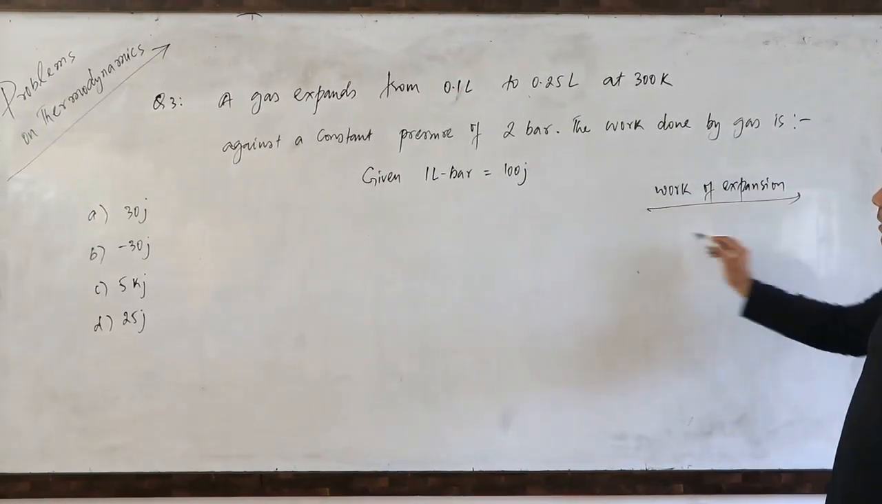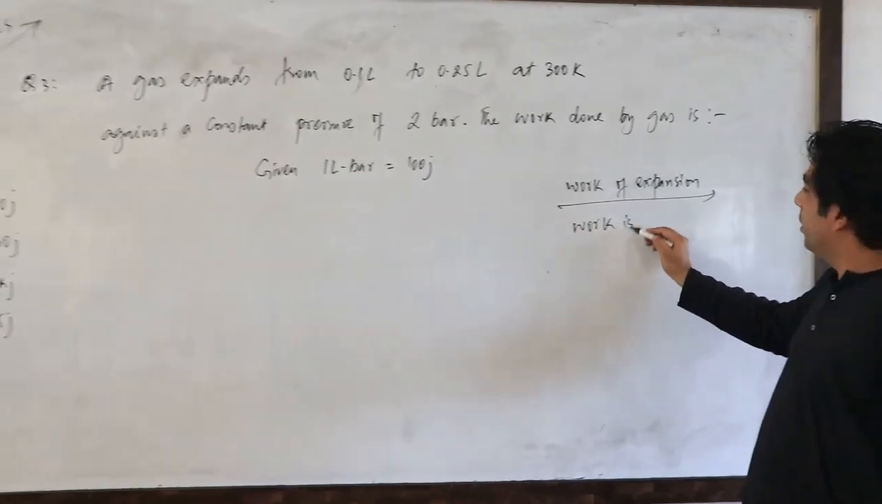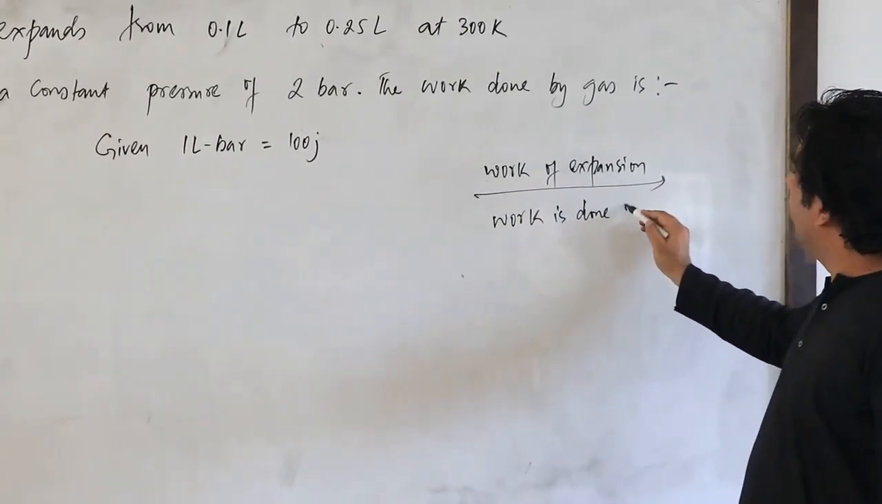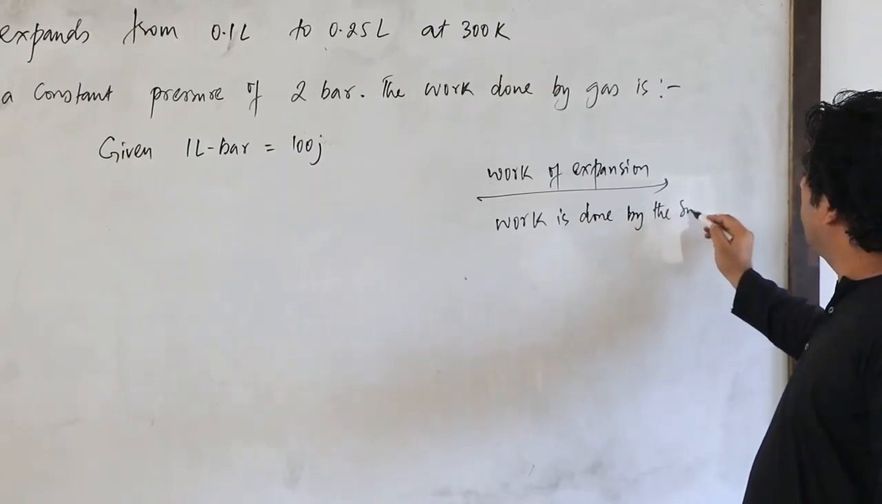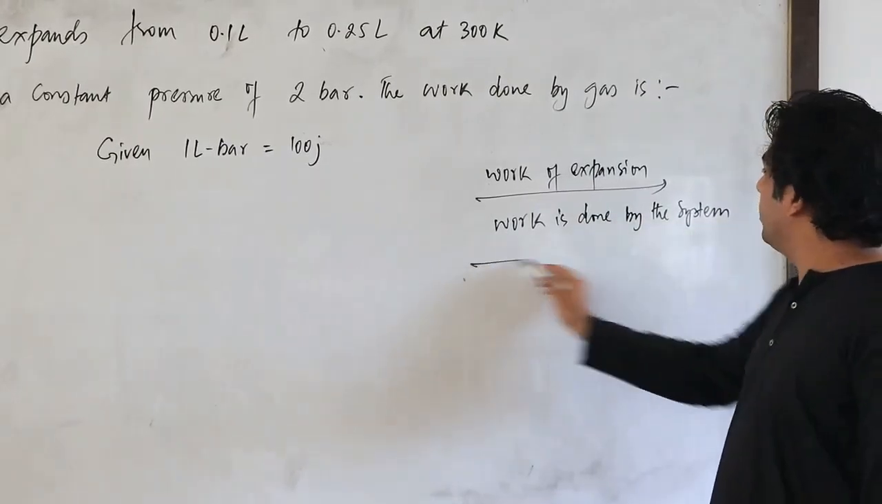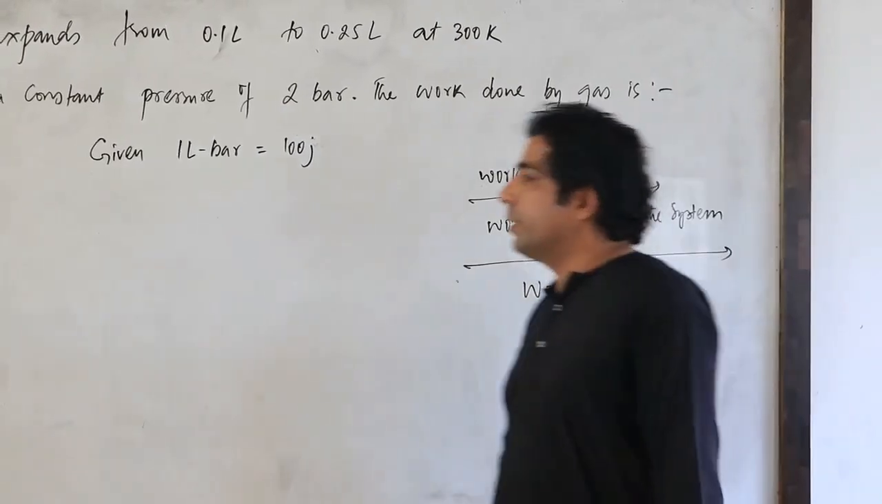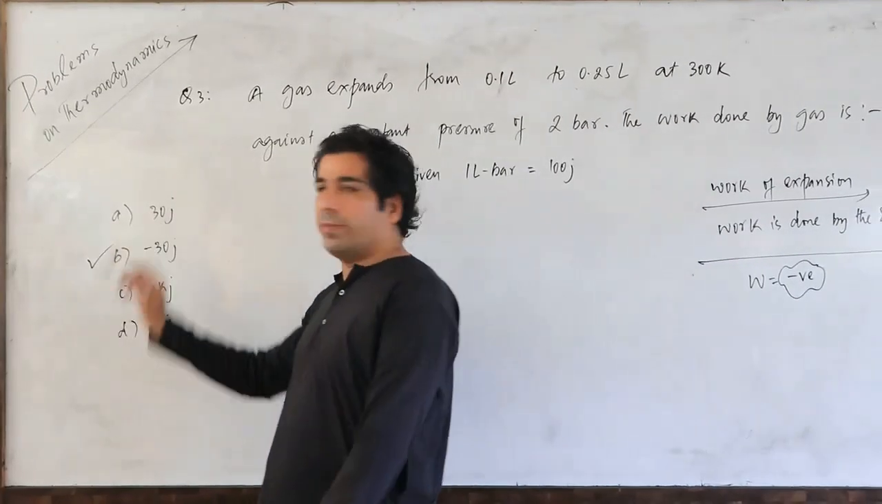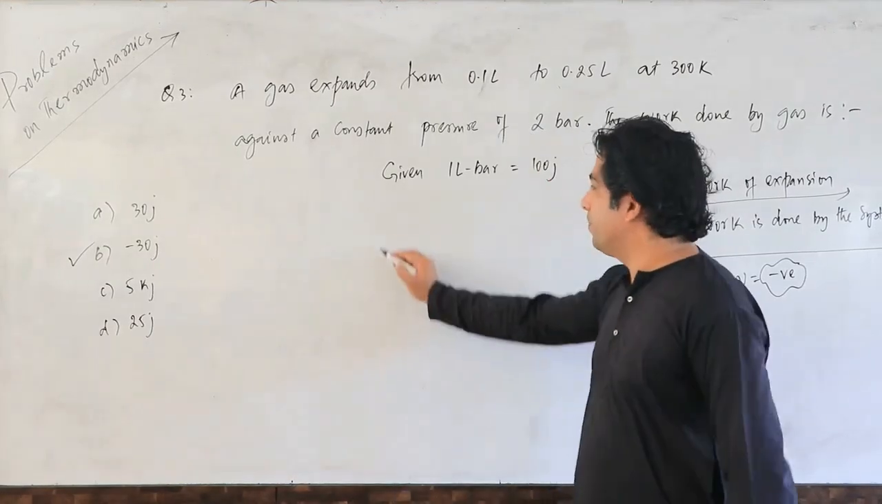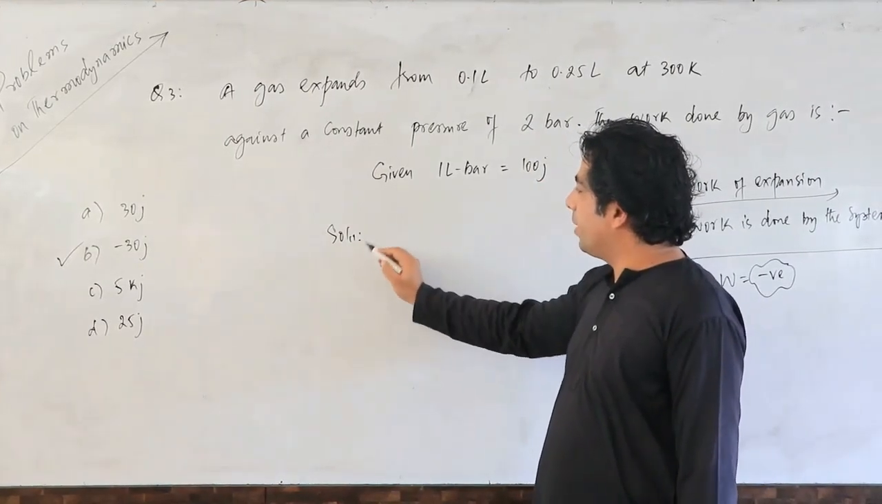When it's a work of expansion, that means work is done by the system. When work is done by the system, work has to be taken as negative. That means your answer will be the B option, my dear friends. So let us simplify it. Let's give the solution here, my dear friends.